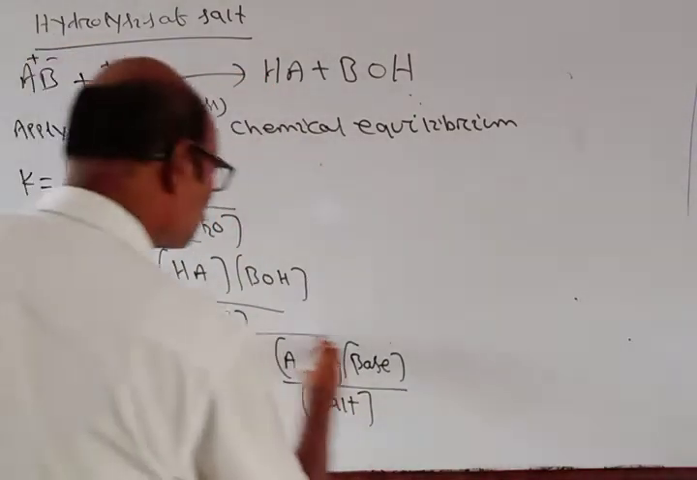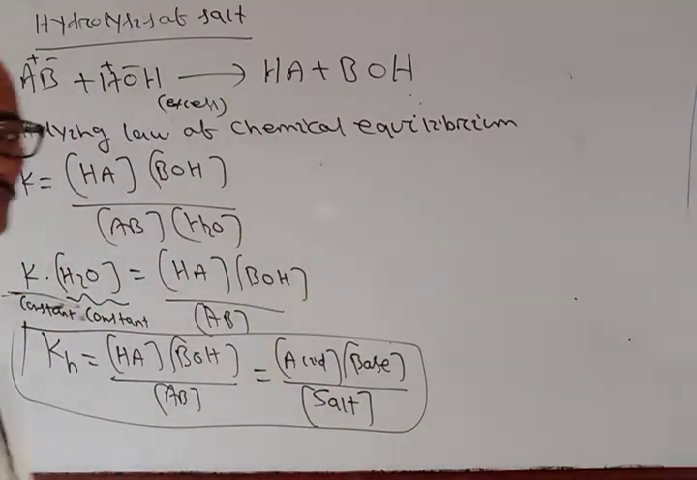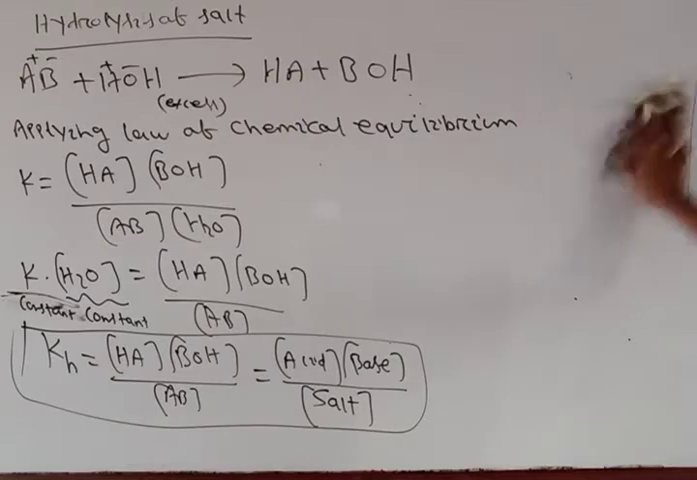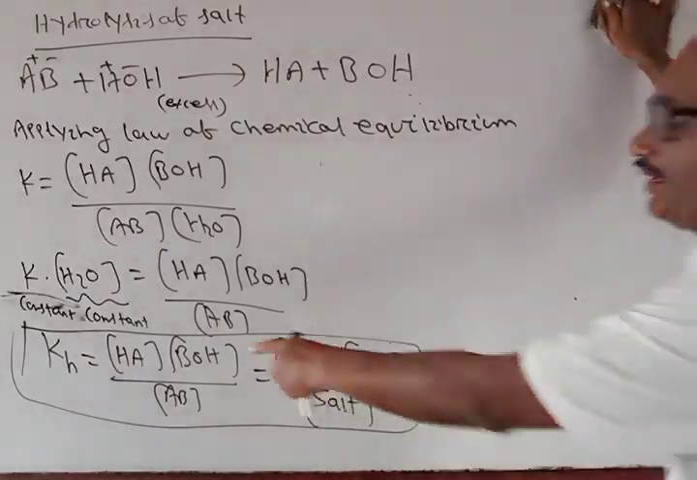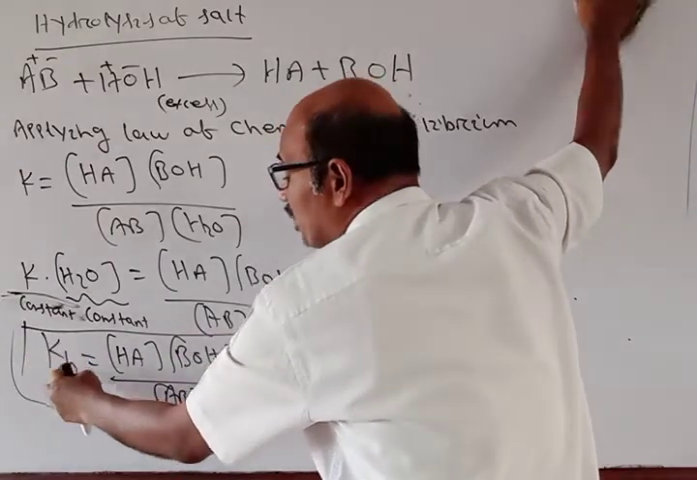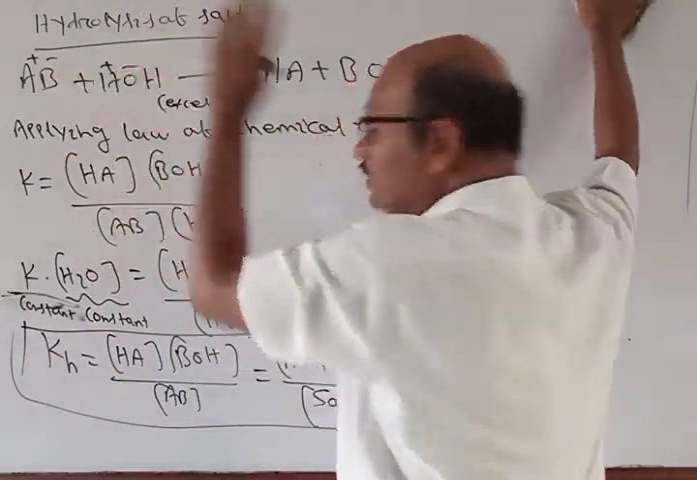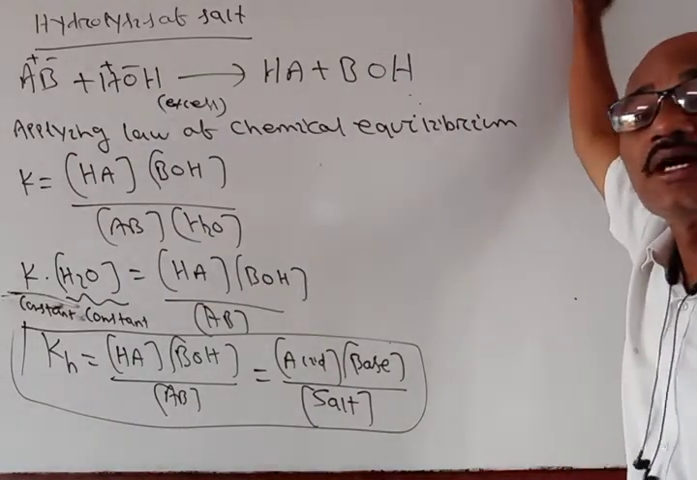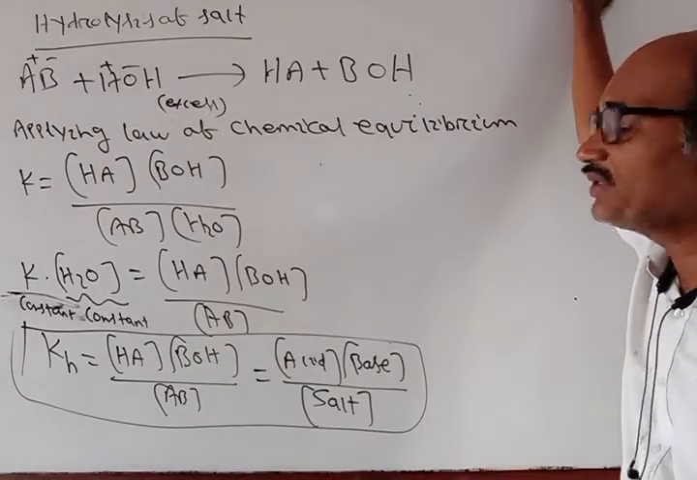So the hydrolysis constant Kh is equal to the concentration of acid times the concentration of base divided by the concentration of the salt. This is the way you can express the hydrolysis constant of a particular salt. Now let us discuss how the different kinds of salts are hydrolyzed.